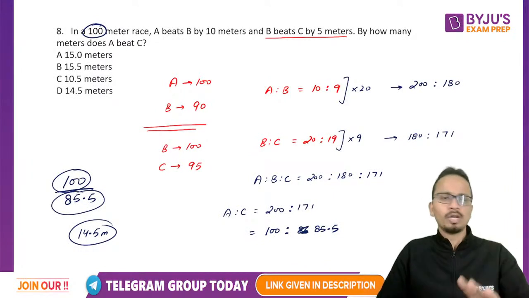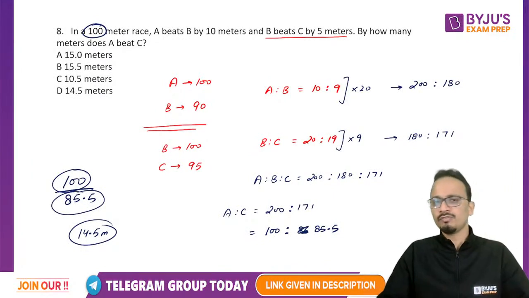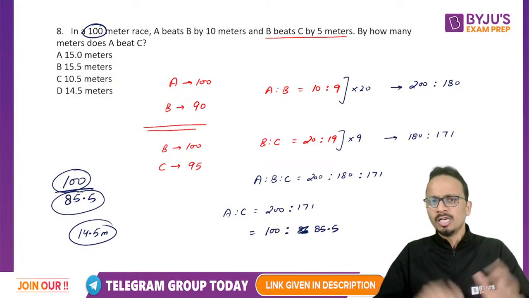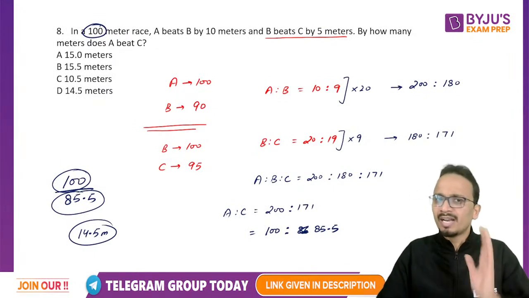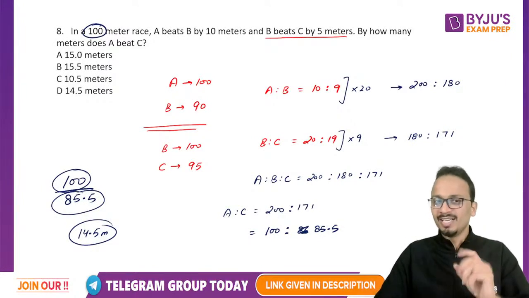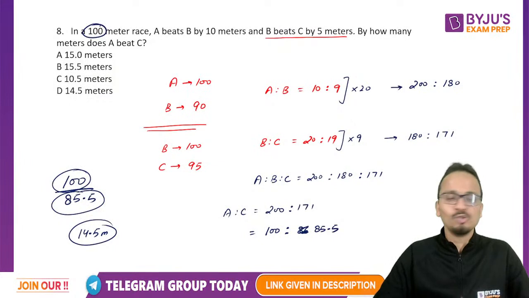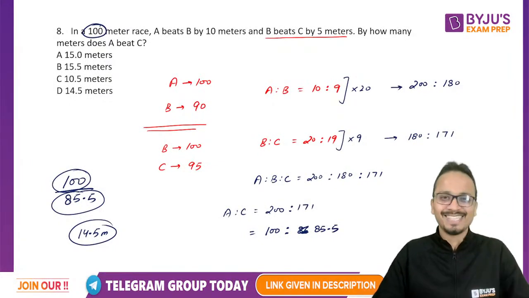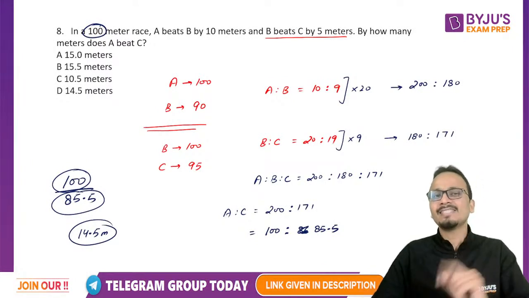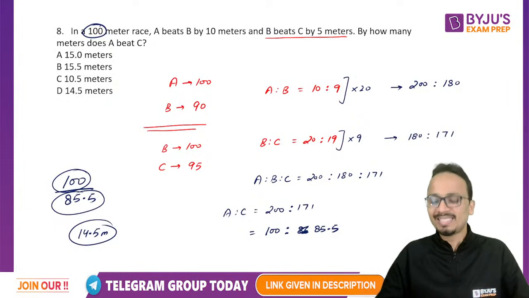Now this is one of the basic ways, one of the conventional ways of dealing with these questions. Basically, I've used the ratio method to get the answer. Now I'll give you a way using which you'll be able to find the answer in less than 10 seconds. I'm not joking, less than 10 seconds and in a single step. So let's have a look at that method.